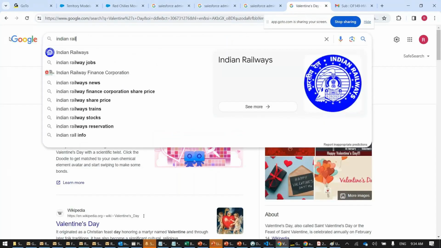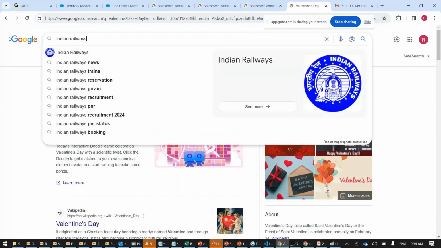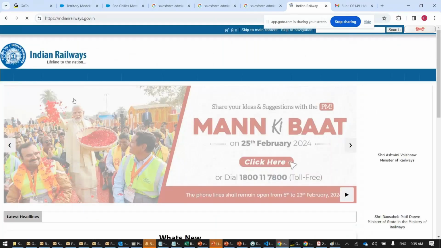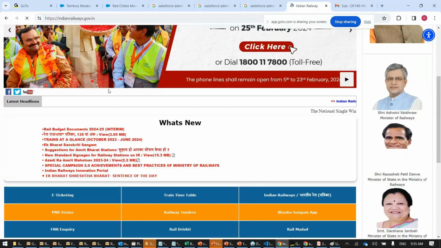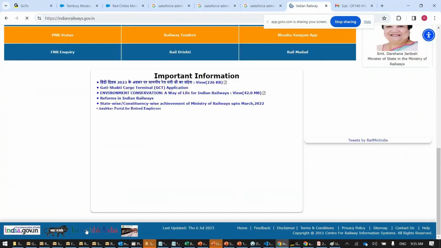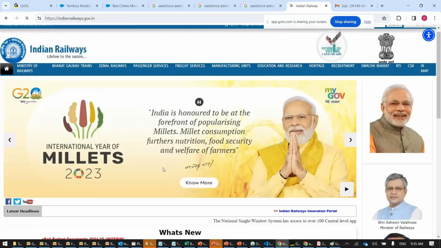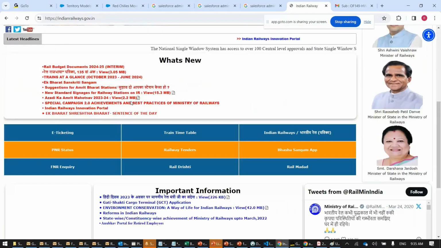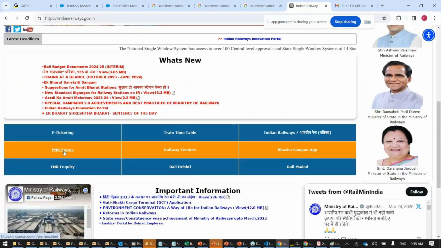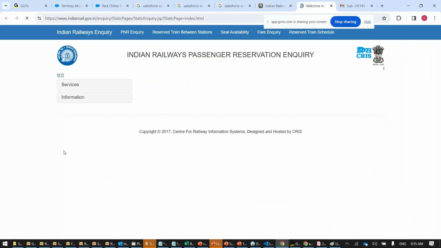We are in the world's biggest network, Indian Railways, and all of it runs on CRIS. While searching, you might be able to see CRIS, from the Ministry of Railways. Let's say PNR status. Right, here we go, here it is, CRIS: Railway Central Reservation and Information System.